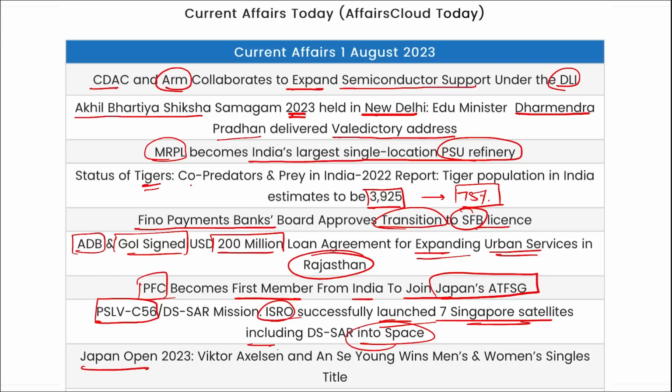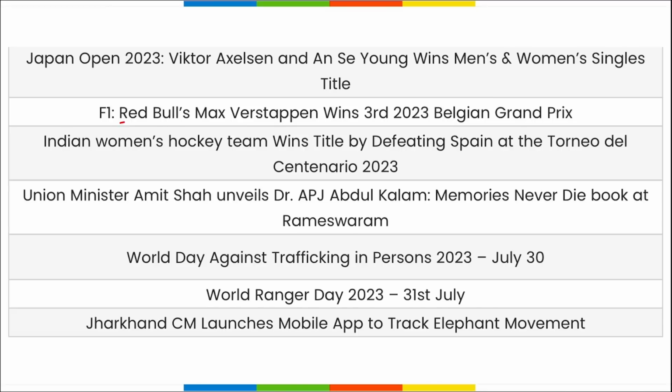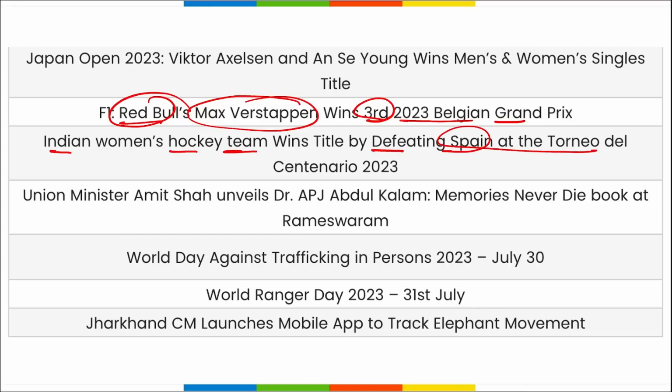Then Japan Open, here Viktor Axelsen has won the men's singles title, and An Se Young won the women's singles title. Next is Red Bull's driver Max Verstappen, who has won the third consecutive Belgian Grand Prix, winning it in 2021, 2022 and now in 2023 also. Indian women's hockey team has won the title by defeating Spain at the Torneo delle Tre Nazioni 2023.